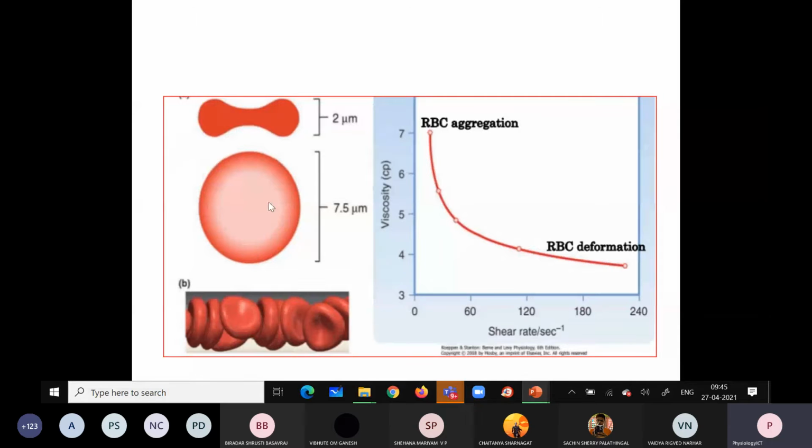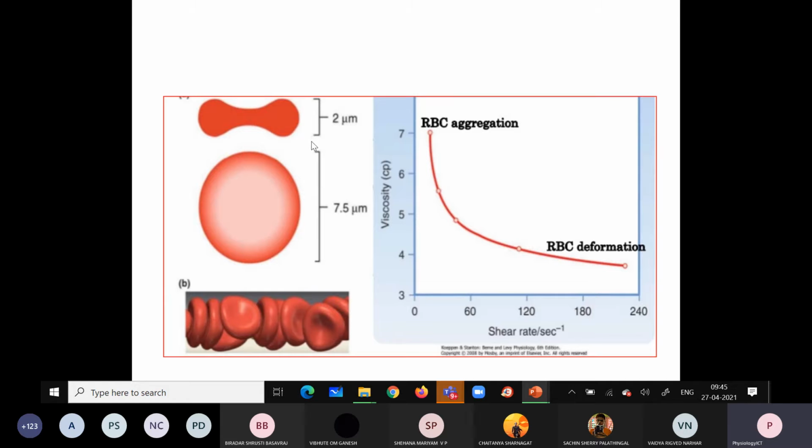The normal RBC size is 7.2 to 7.5 microns. The diameter and the thickness will all determine the viscosity of the blood. If the RBCs are deformed, like in hereditary spherocytosis, they lose the biconcave shape and will not move in the vessels.